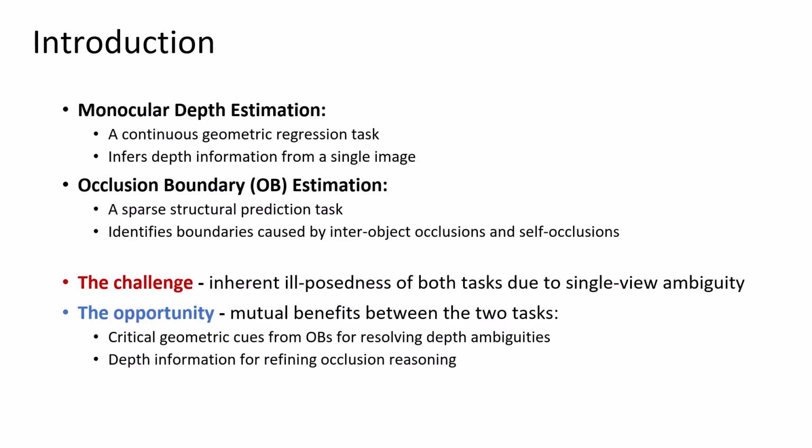This task is closely related to monocular depth estimation, which infers depth from a single image, since occlusion boundaries provide critical geometric cues for resolving depth ambiguities, while depth can conversely refine occlusion reasoning. The core motivation of our work is to systematically model and exploit this mutually beneficial relationship, and to propose a simple yet strong baseline that advances research on the joint learning of these two tasks.